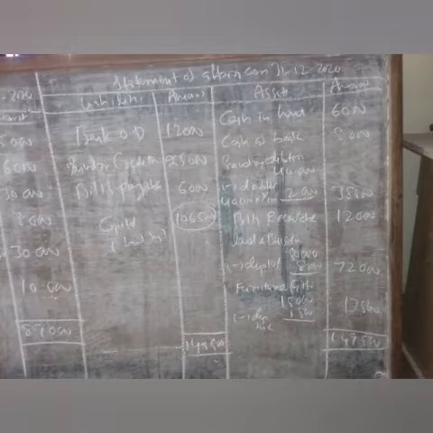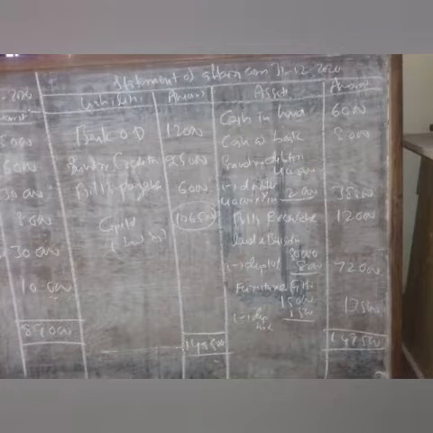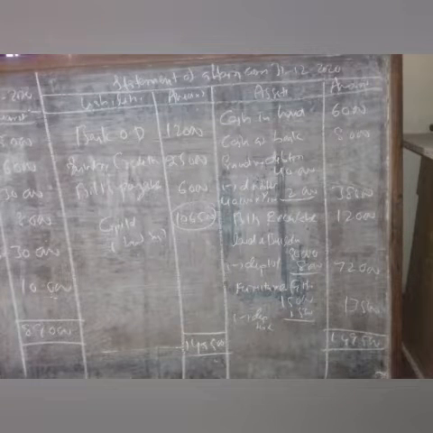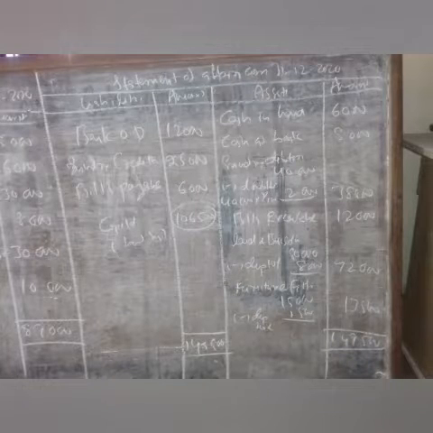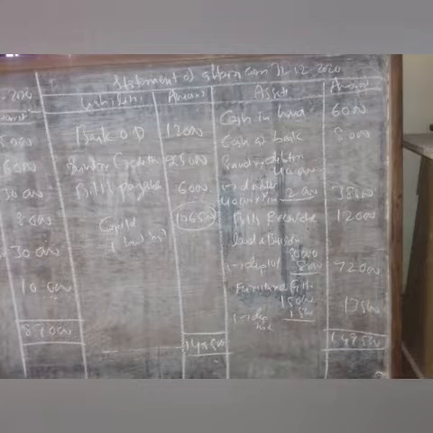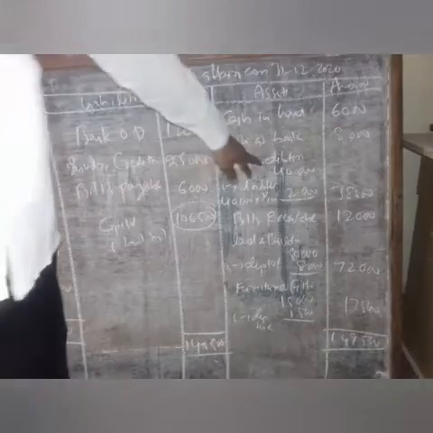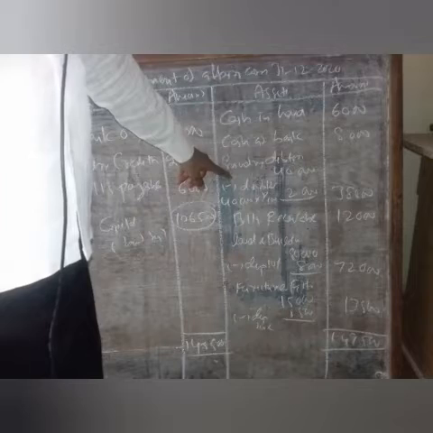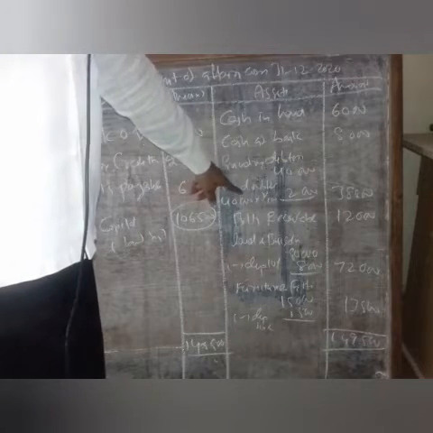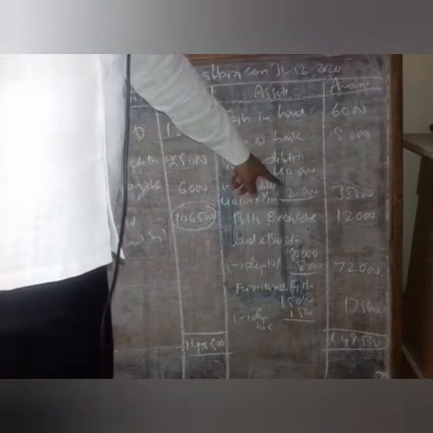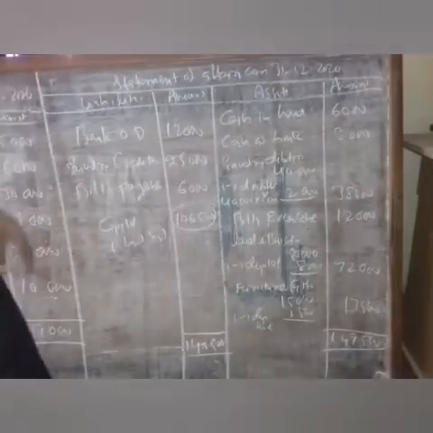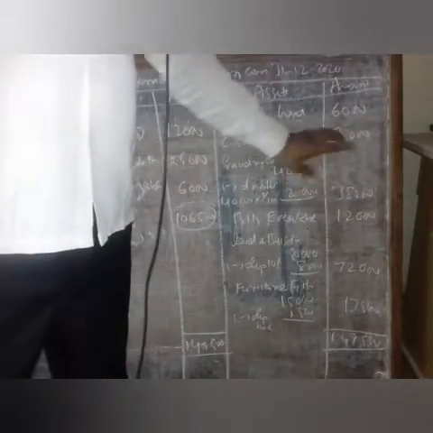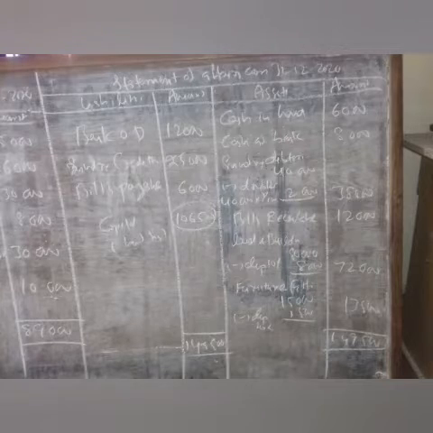Next, sundry debtors 40,000. We have to write sundry debtors 40,000 in the inner column. For this, some adjustment is given. Doubtful debts 5% have to be provided on the sundry debtors. First, we write sundry debtors in the inner column 40,000. From that, we have to deduct doubtful debts, 40,000 into 5 by 100. That comes to 2,000. That 2,000 has to be deducted from the 40,000. We will get 38,000 as the balance. So after that.